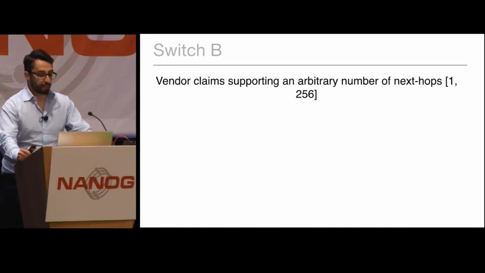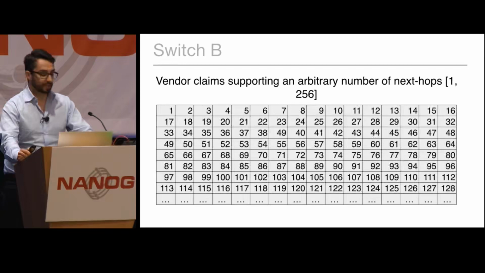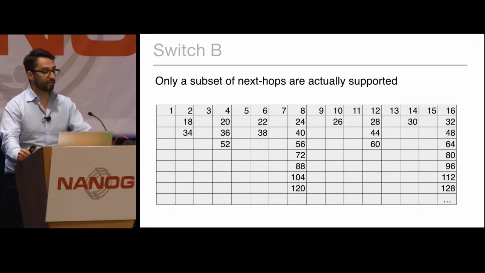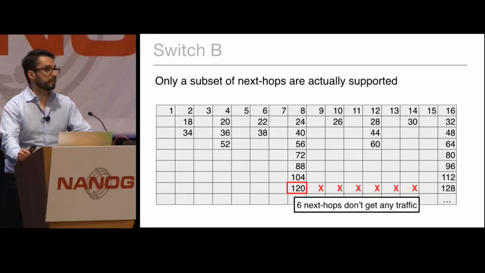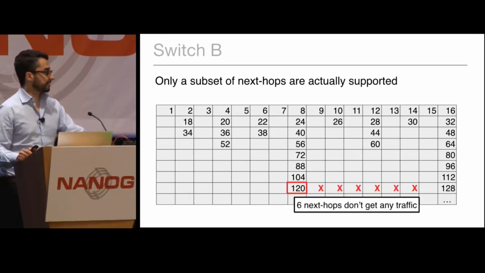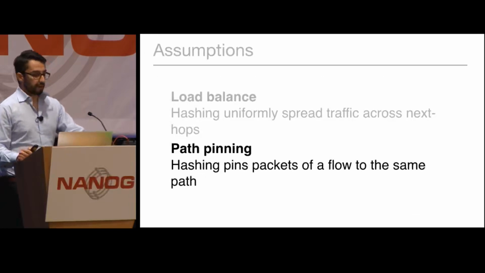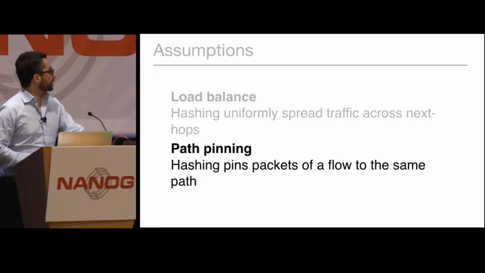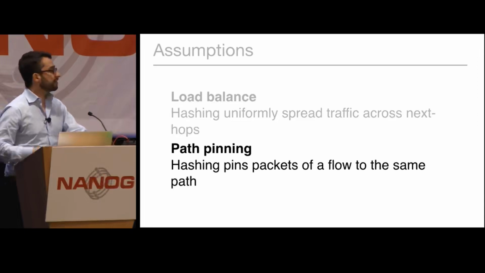Switch B also had an additional problem because it was supposed to support an arbitrary number of next hops between 1 and 256, as I show in this table. However, the situation in reality was a bit different because only a subset of next hop counts were actually supported. It turns out that if we try to select a number of next hops which is not supported, for example 126, only 120 next hops will receive any traffic at all. 6 of these next hops will not receive any traffic, which further exacerbates the degree of load imbalance that we experienced using this switch. Again, hopefully I showed you that the load balance assumption does not always hold, even on commercially successful switches.